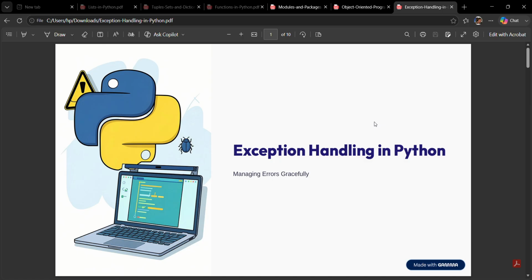Python follows the same idea. Instead of stopping the program when an error occurs, we can catch the error and respond appropriately. This makes our application more user friendly and reliable.